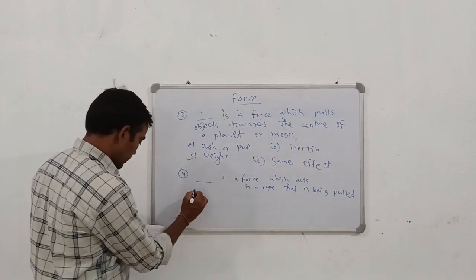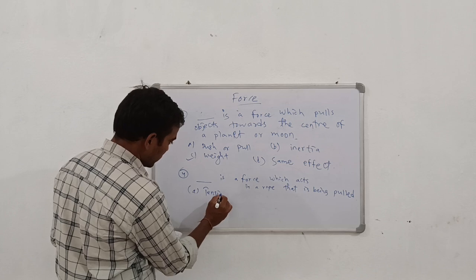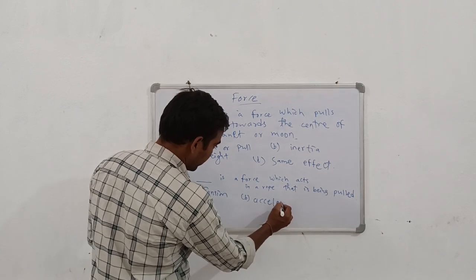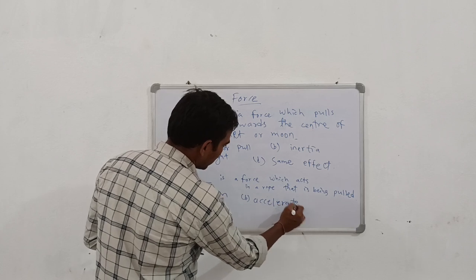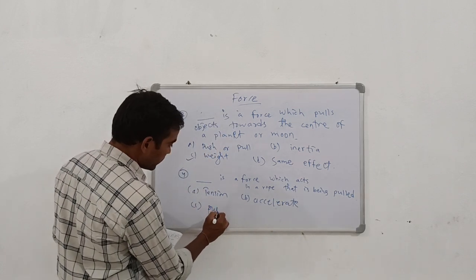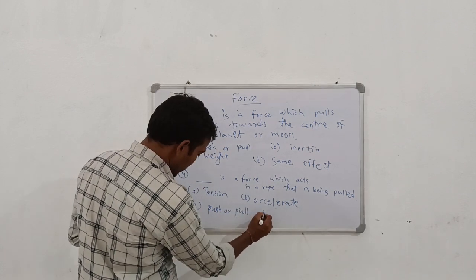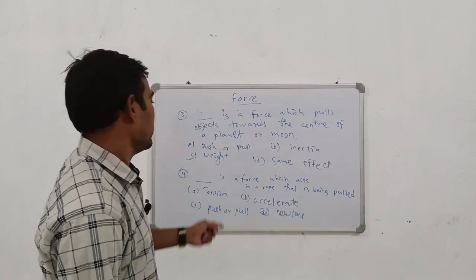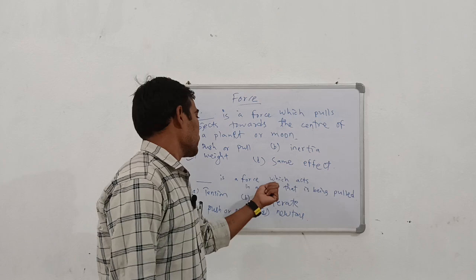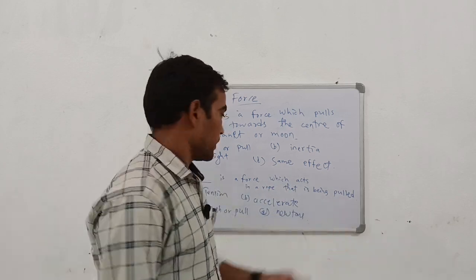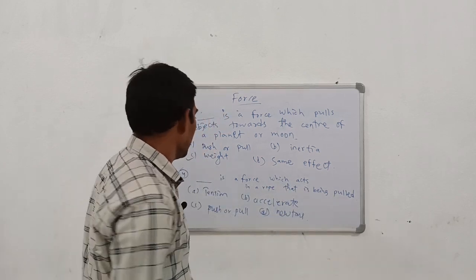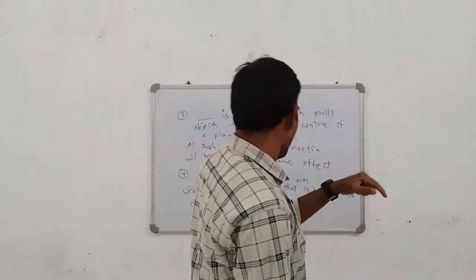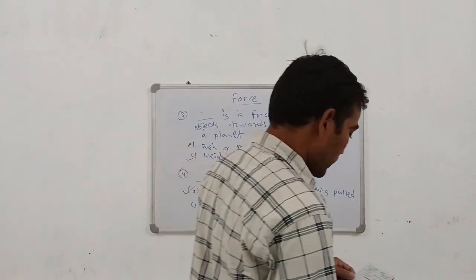Your options are A, tension, B, acceleration, C, push or pull, and D, Newton. So what is the force which acts in a rope that is being pulled? Yes, the answer is tension. Tension is a force which acts in a rope that is being pulled.